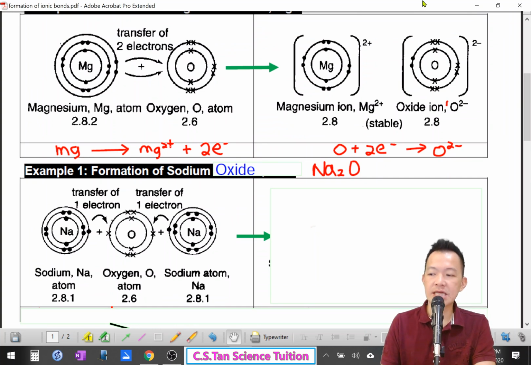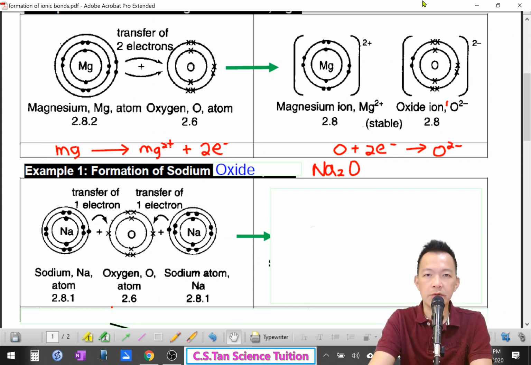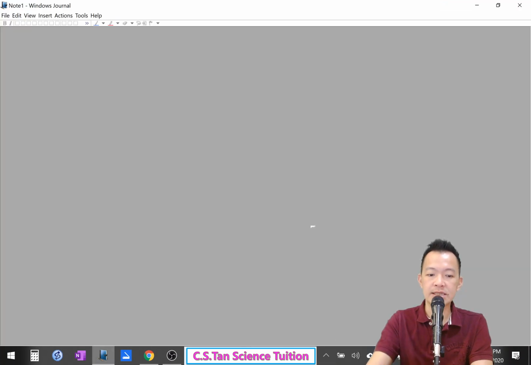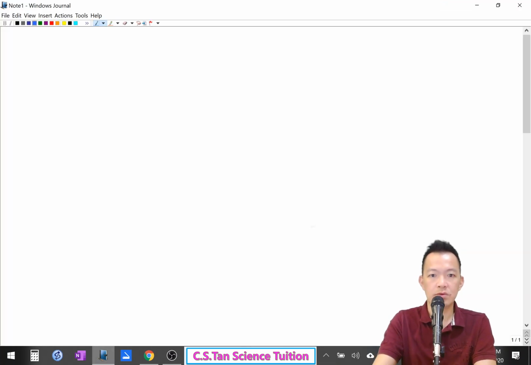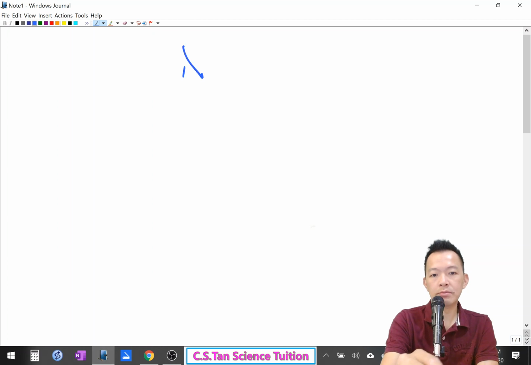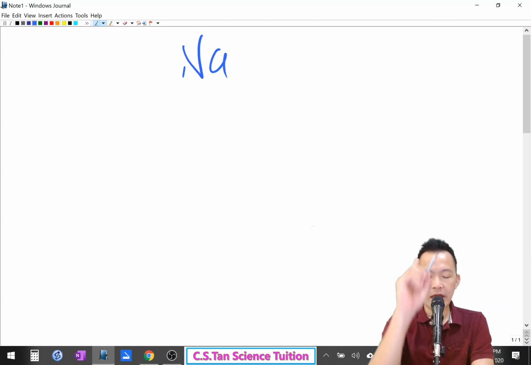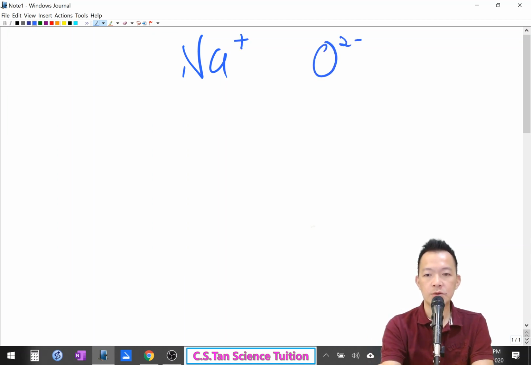Before I start, let me tell you a story. Okay, we first see how to write the chemical formula for sodium oxide. 怎样写出 sodium oxide 的 chemical formula, and from the chemical formula, you try to understand why. So you have to remember, sodium ion is just 1 positive. Oxide is 2 negative.